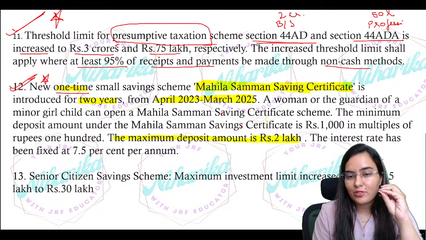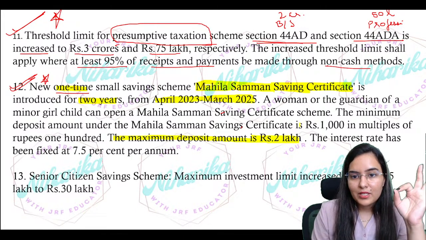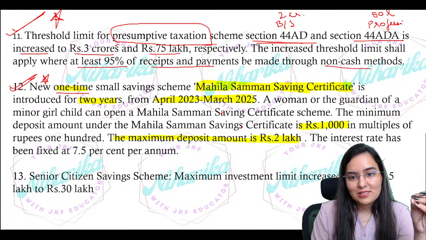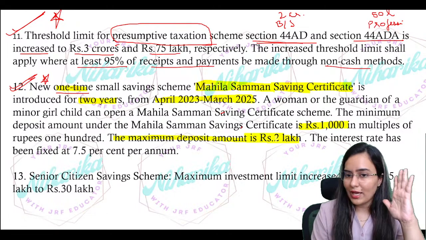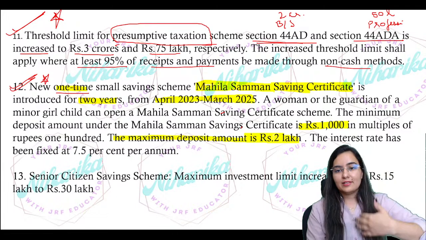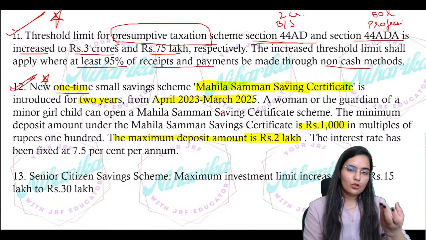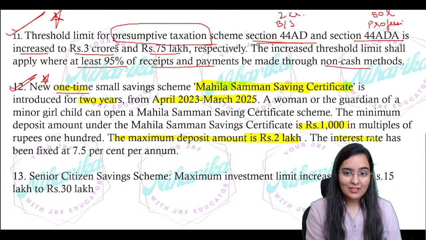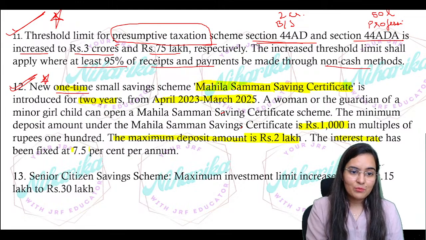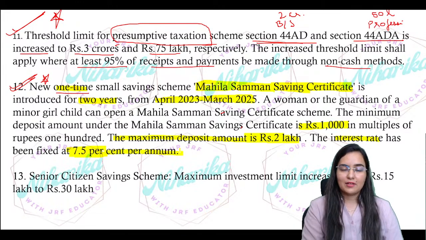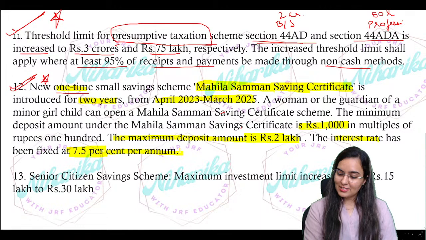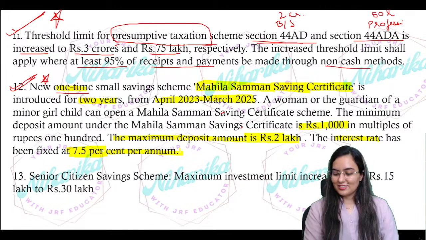What is the minimum deposit in this saving? Minimum is 1000, maximum is 2 lakh rupees. So after 2 years, you will get not just your principal amount, but the interest at the rate of 7.5% per annum. Okay, right? Mahila Samman. Right.